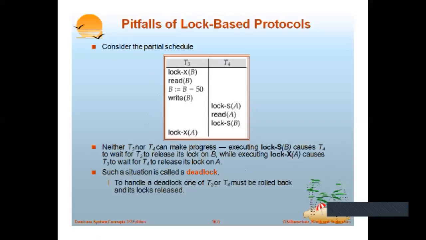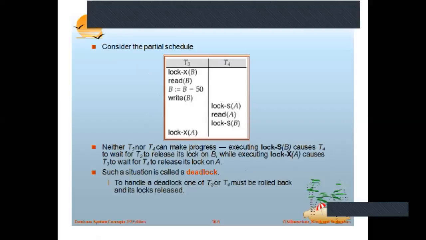Now suppose you have one more example here. Here what I'm doing, I'm applying an exclusive lock on data item B, calculating it and then writing the data. And meanwhile, it gets interleaved. Till now T3 was running, it got interleaved or preempted. Now T4 is running.